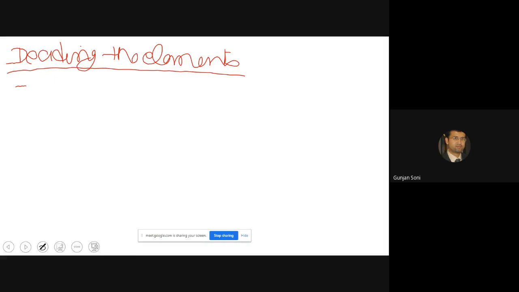That is, they should be identifiable. So they should have a definite beginning and an end. They should not be fuzzy, where we can't tell when it starts, when it stops, or whether it is an individual element or not. That should not happen.